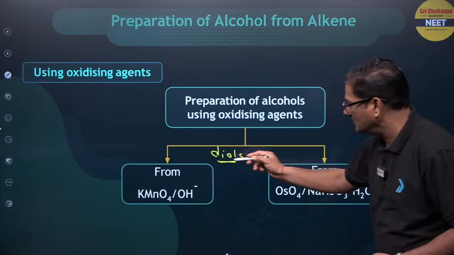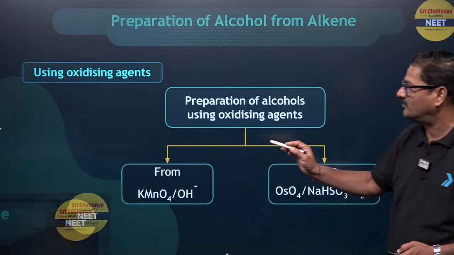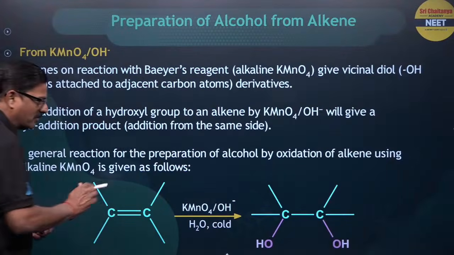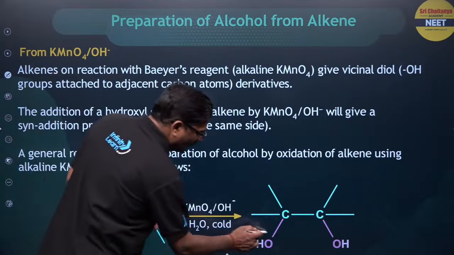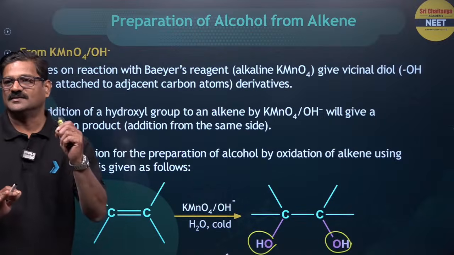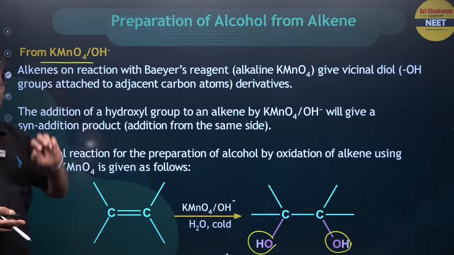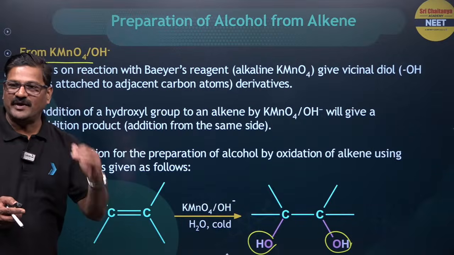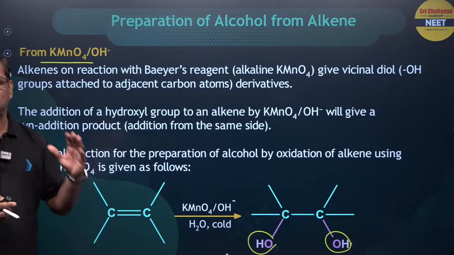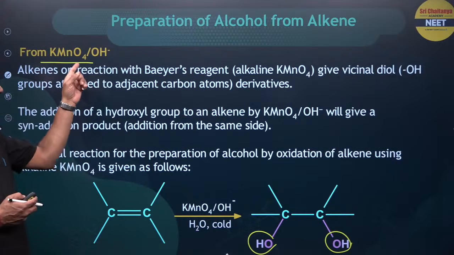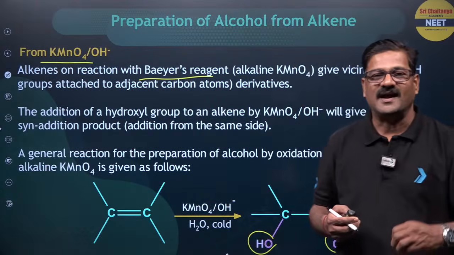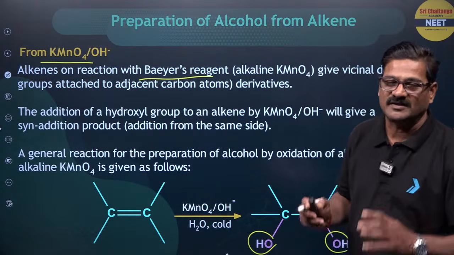Moving ahead, this is KMnO4 alkaline, that is called Baeyer's reagent. So when KMnO4 is added to the double bond, the alkene is going to get an OH and OH on the same side. So this is a syn addition, and KMnO4 is actually pink in color. This pink color is going to be discharged, decolorized. So it is a test for the presence of a multiple bond, and this is what is called Baeyer's reagent.